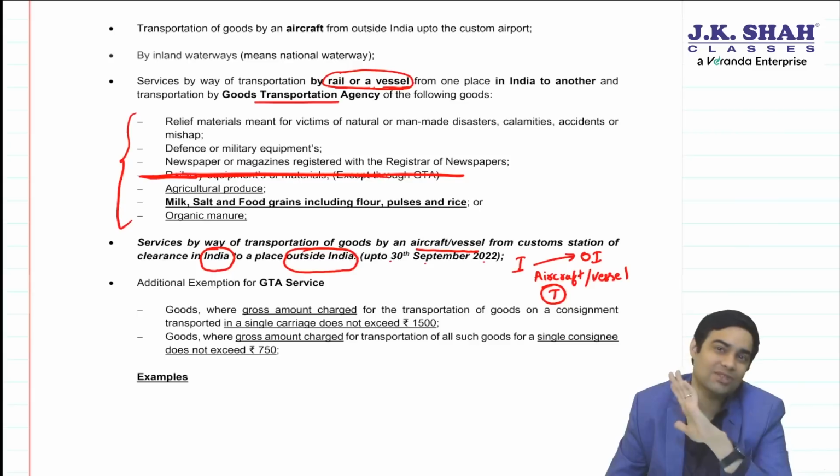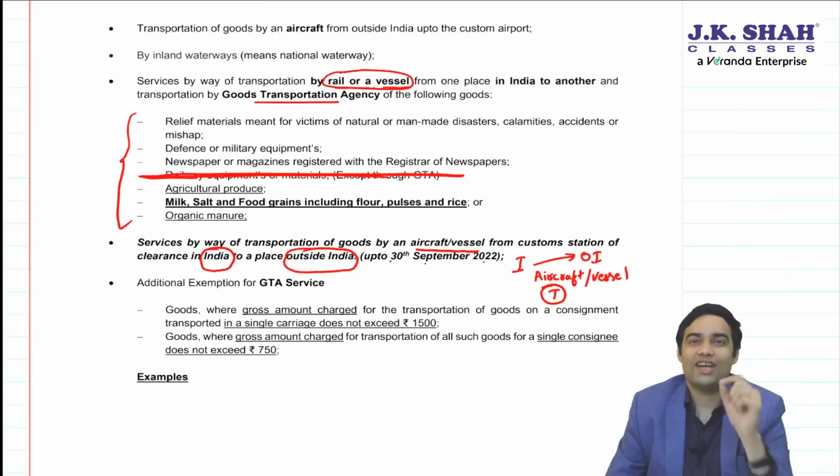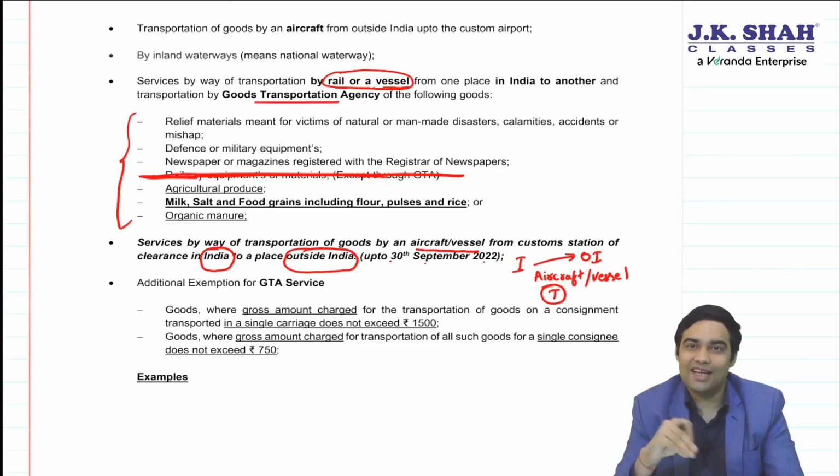Now this exemption will not be available for aircraft or vessel. So transportation of goods from a place in India to a place outside India will now be subject to GST. Don't forget, when we say India to outside India, we are talking about the movement of goods, not the location of supplier and recipient.